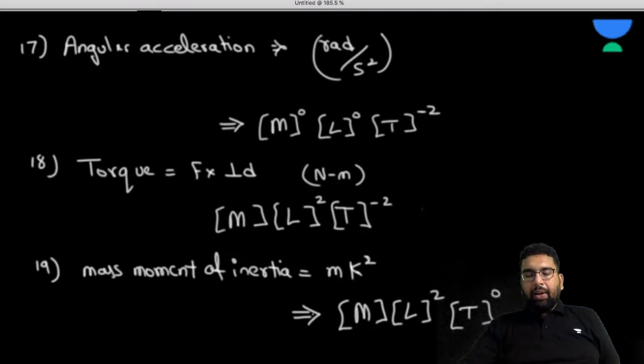Now we have something. Let's do some more. What is the number? We have reached 19. Now 20. So for 20 we can have angular momentum.